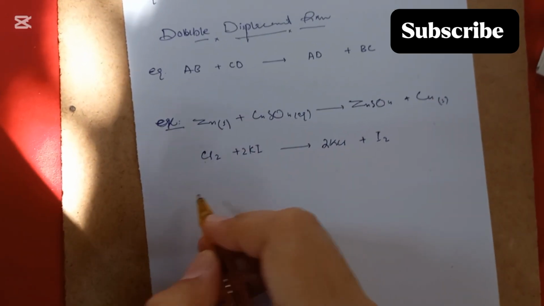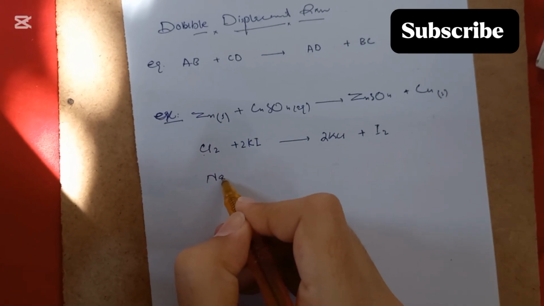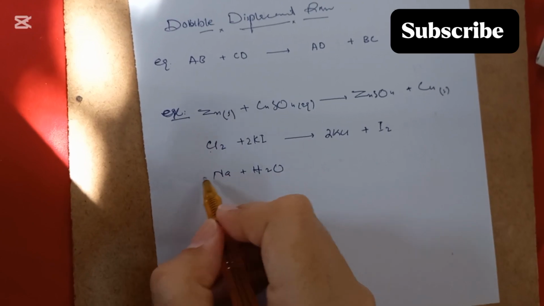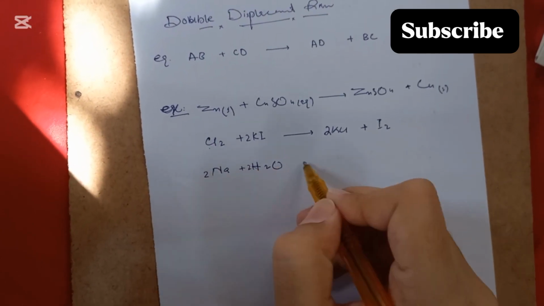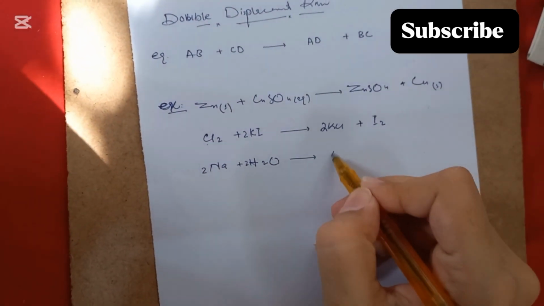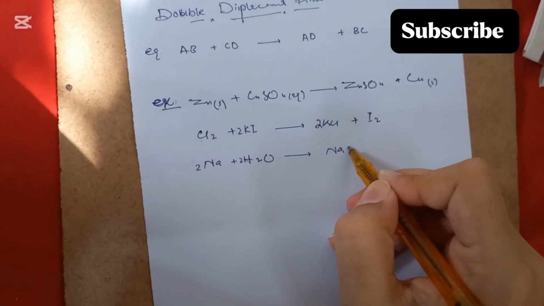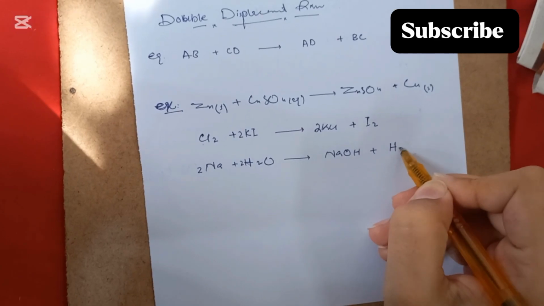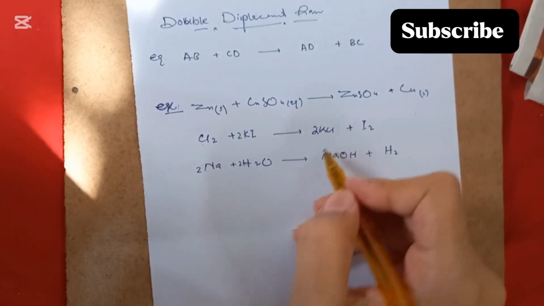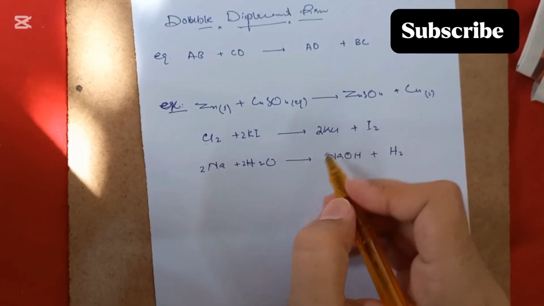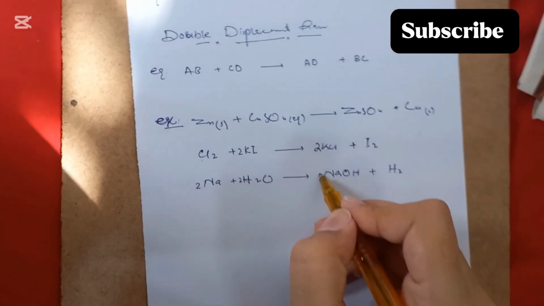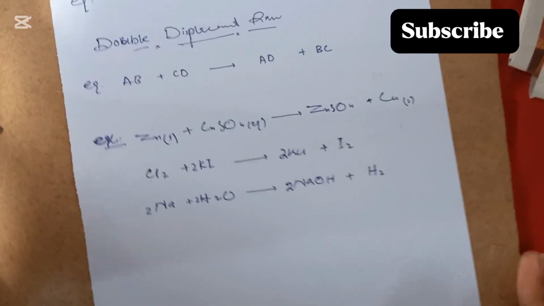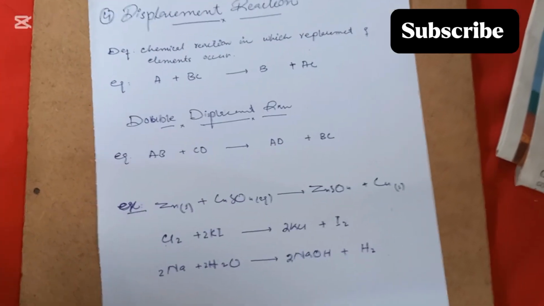Another example is sodium in water. It will displace the hydrogen atom or hydrogen molecule and will react with the OH and form a bond with OH. So here, these are the examples of the displacement reaction.